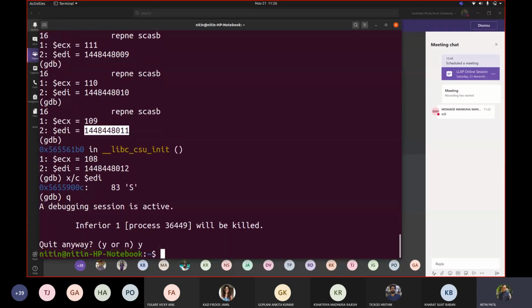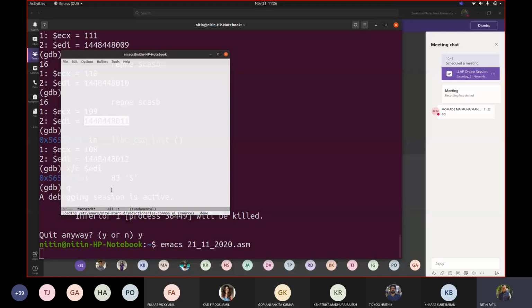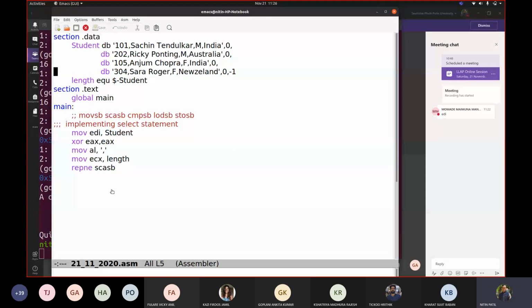So let me go back to my code. Now we know that it is reaching this first character. So whatever the value is in that EDI, I will move that: mov ESI, EDI. I will store that value in ESI as well.